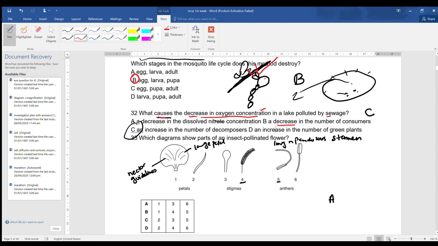Increase in the number of green plants. Of course, the increase in number of green plants will increase oxygen concentration, because when the green plants photosynthesize they release oxygen. A decrease in the number of consumers will not decrease the oxygen concentration, because when the number of consumers decreases, the aerobic respiration will also decrease. Therefore, the correct answer is C.